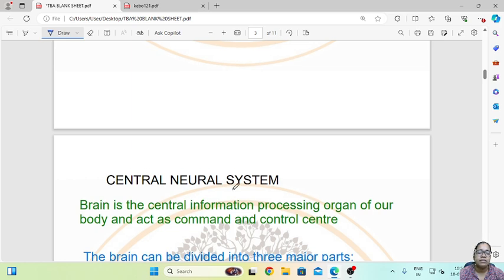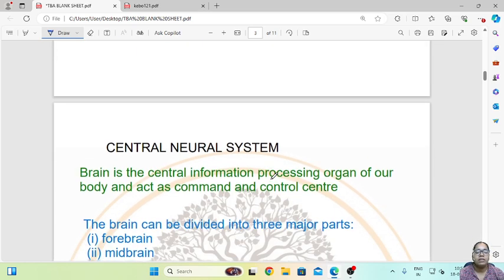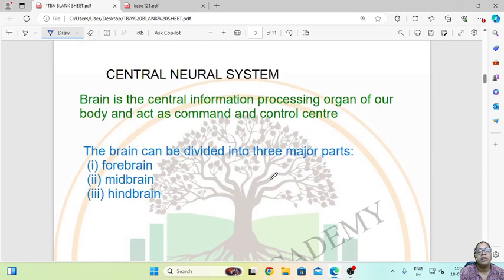Now we will see the central neural system. So what is the central neural system? It basically consists of the brain. The brain is the central information processing organ of our body, and acts as the command and control center. This helps in giving commands and also controlling our actions. So this is why it is called the central neural system.